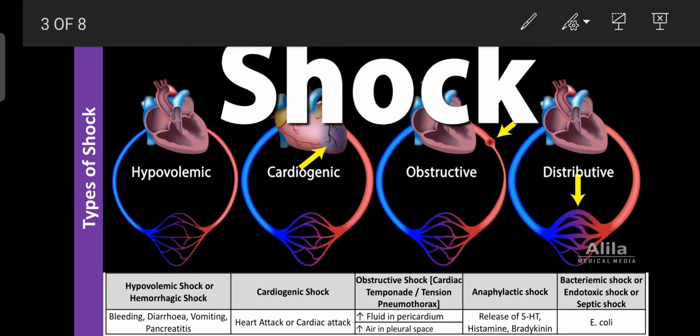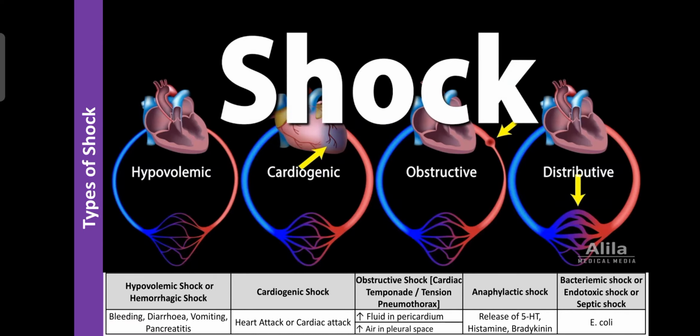So regarding the types of shock, shock is mainly classified into four types. That is hypovolemic shock, cardiogenic shock, then the obstructive shock and distributive shock. Also it is now categorized as bacteremic shock or septic shock.